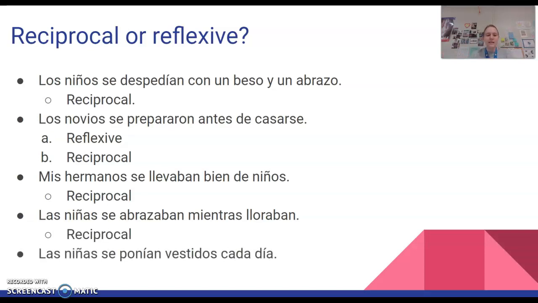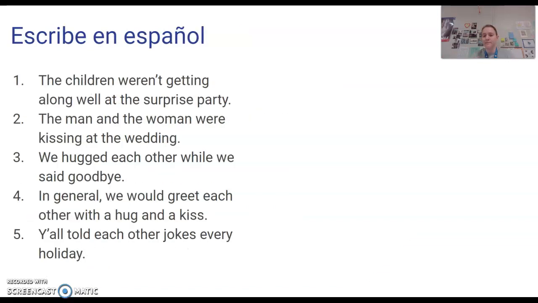Okay. Las niñas se ponían vestidos cada día. The girls put on dresses every day. Did they dress each other? Probably not. They probably dressed themselves. Reflexive. It's really just as easy as that. You're deciding, are they doing this to themselves or are they doing this to each other? The sentence setup is exactly the same with reflexive and reciprocal. You just rely on the context to decide what it is.